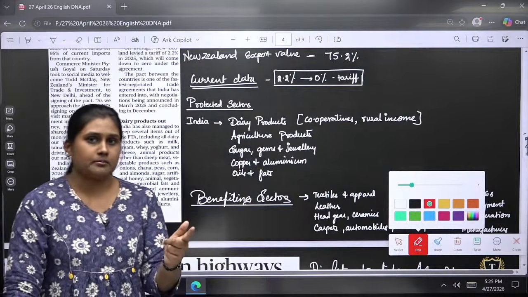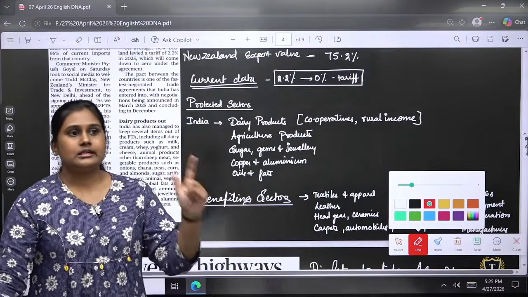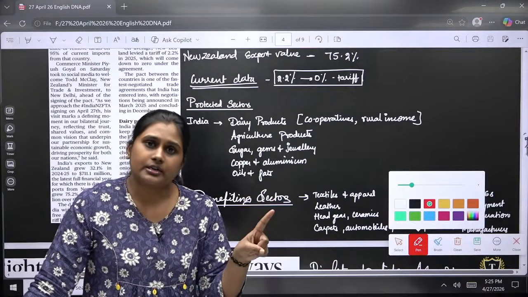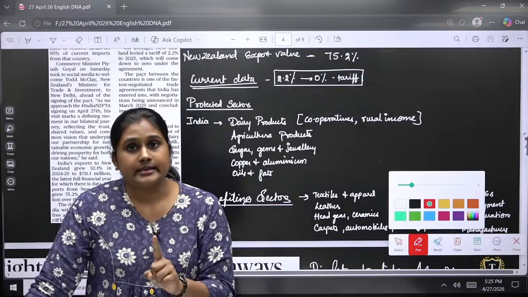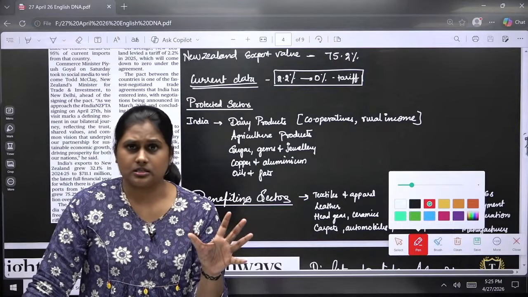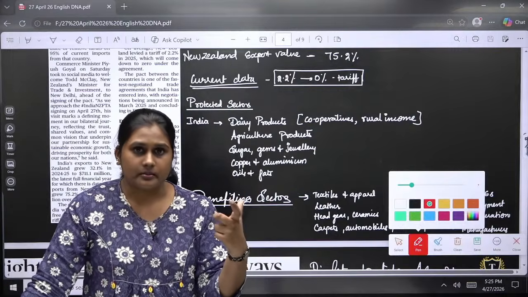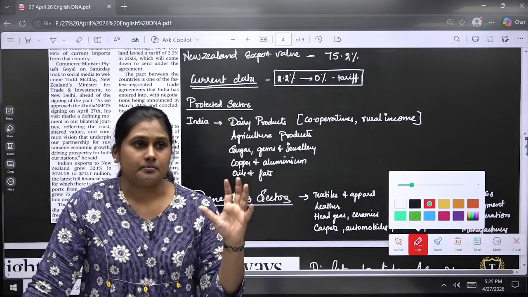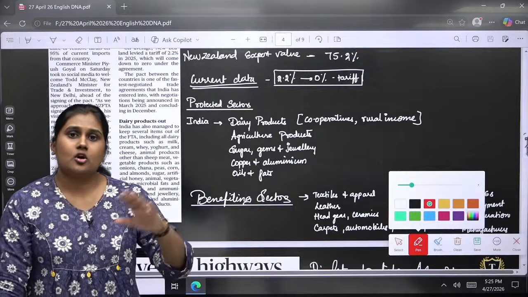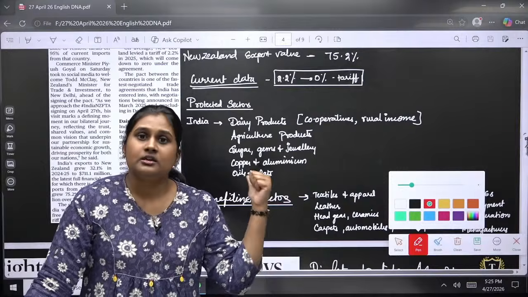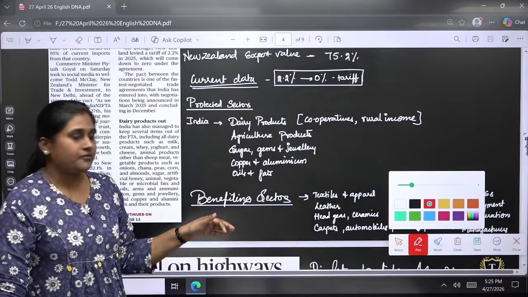So keeping that in mind, we got the lesson from the EU, if you remember. With the EU FTA, the EU segregated certain areas like sugar, wherever the farmers are highly benefited, and the dairy products. All those sectors have been protected. From that lesson, with New Zealand, we have bifurcated that earlier.